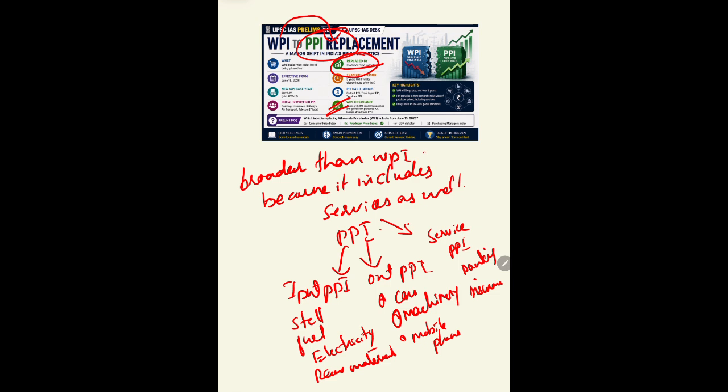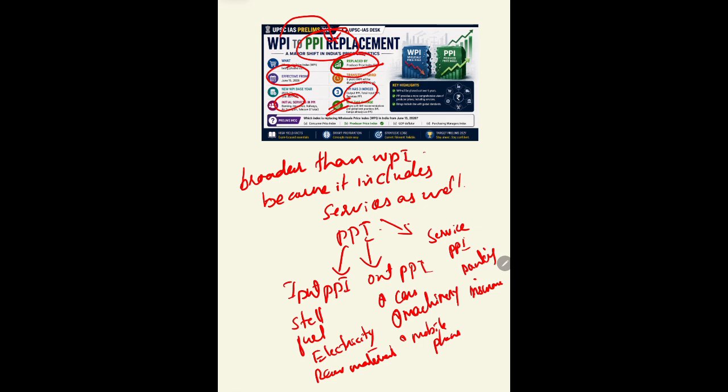The change is going to be effective from 15 June 2026. The current base year for WPI was 2011-12, and the new base year for PPI is going to be 2022-23. So it has three indices: output PPI, total input PPI, and service PPI.